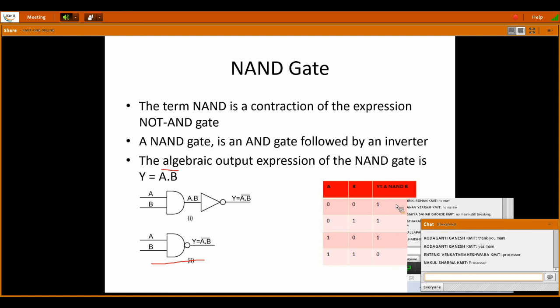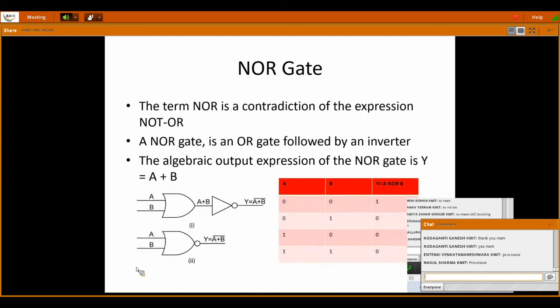For the AND gate, what was the output? For 0 and 0, 0. For 0 and 1, 0. For 1 and 0, 0. And for 1 and 1, it was 1. But see here, it is exactly opposite to the AND gate. For 0 and 0, it is 1. For 0 and 1, it is 1. For 1 and 0, it is 1. For 1 and 1, it is 0. So this is the truth table of the NAND gate. Remember it simply as opposite to the AND gate, or the complement of the AND gate.